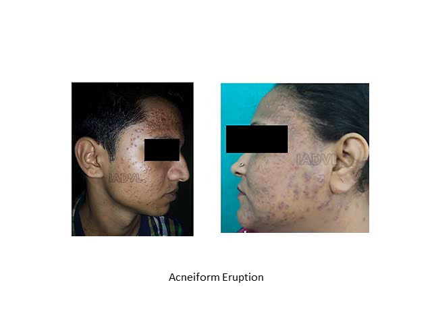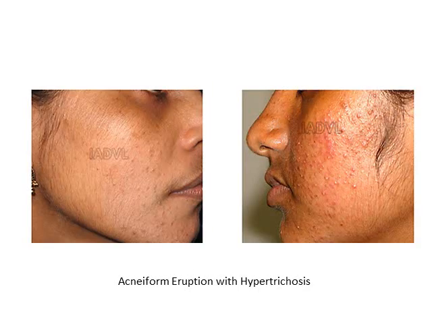Then there is acneiform eruption, where the patient uses steroid for a long time on the face and acne develops because of the steroid, that is called acneiform eruption. Another feature is hypertrichosis. Whenever you see such an amount of hypertrichosis without any evident hormonal disturbance, you do look for steroid usage on the face.